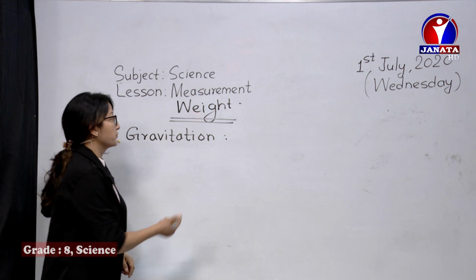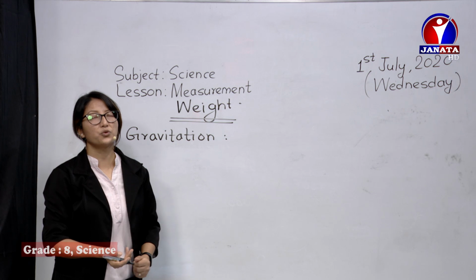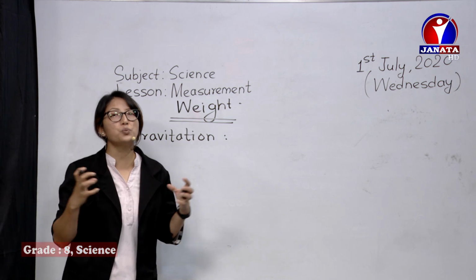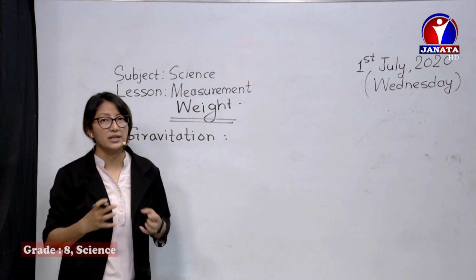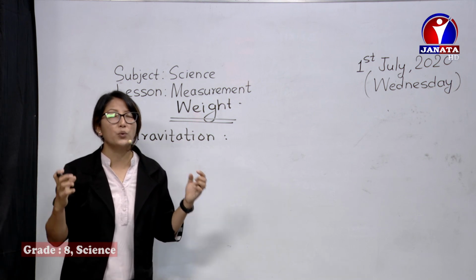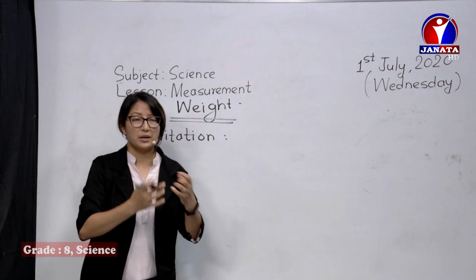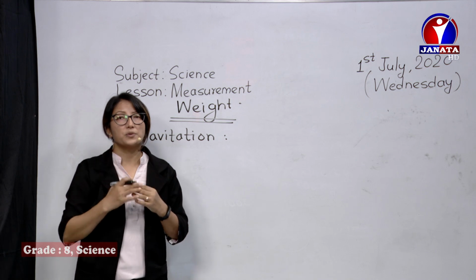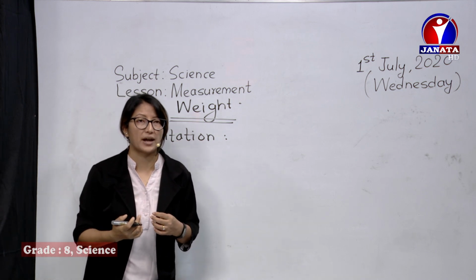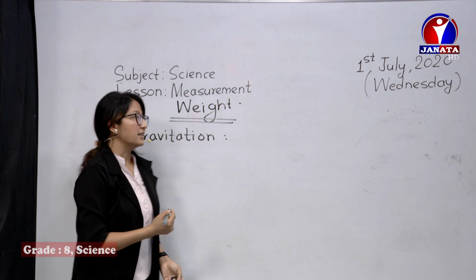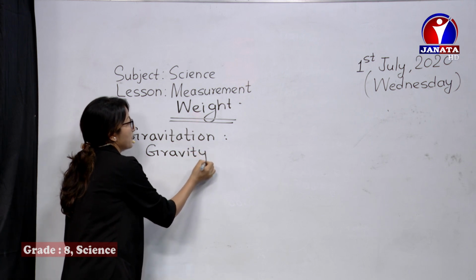So gravitation. The word gravitation. It's the force of attraction between any two bodies in the universe. Yes, the force of attraction between any two bodies in the universe, we call it gravitation. Like the force of attraction between maybe the sun and different planets, or between planets, or planets and satellites. That force of attraction is gravitation. And then we connect it with gravity.